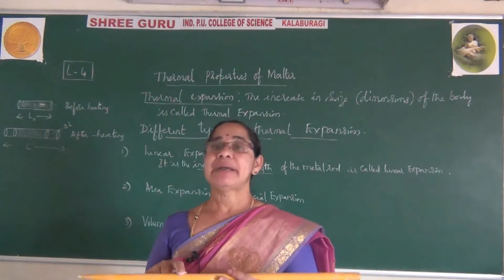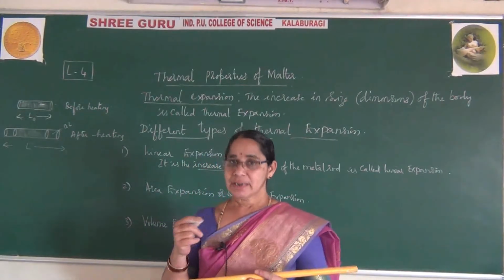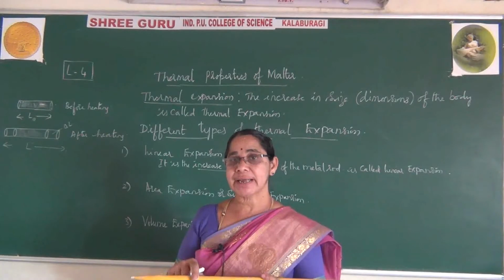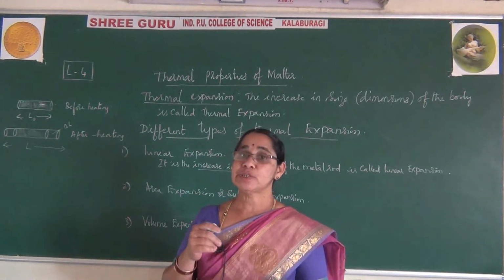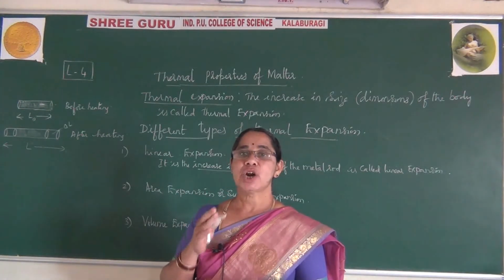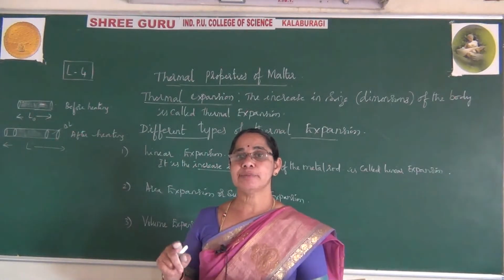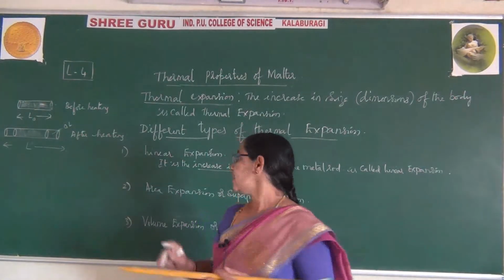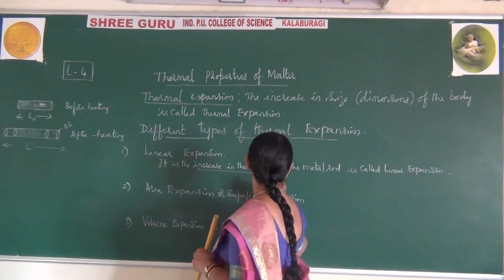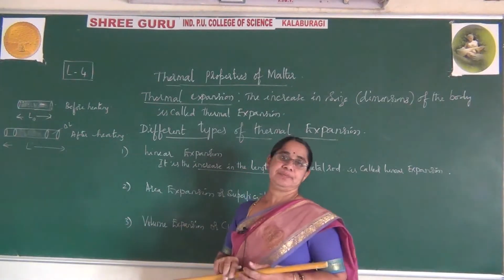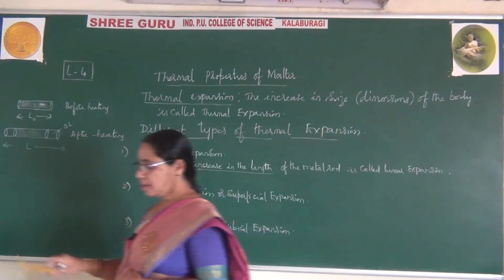But compared to the length, the increase in breadth and height is very small, very negligible, so it is not taken into account and hence is neglected. Only the length is considered, hence the increase in the length of the metal rod is called linear expansion. Hope you understood this, right?